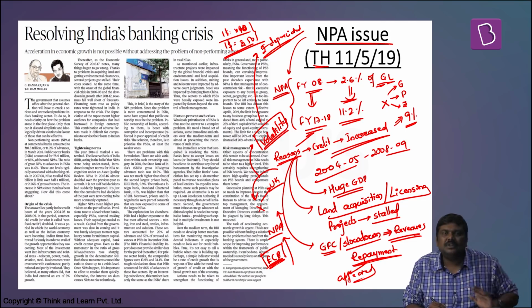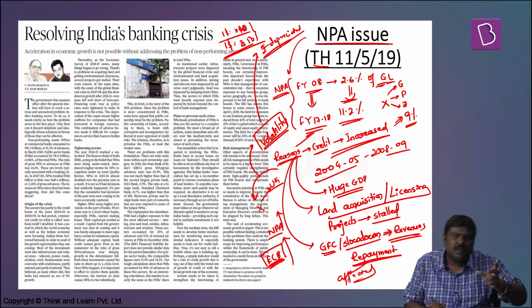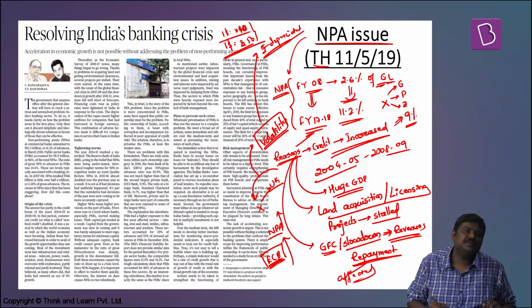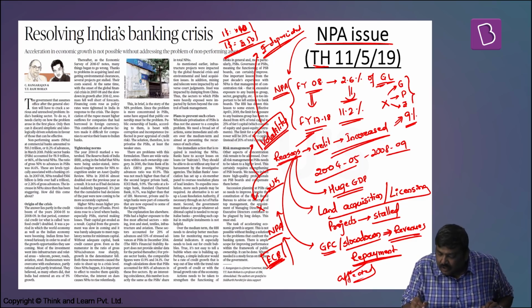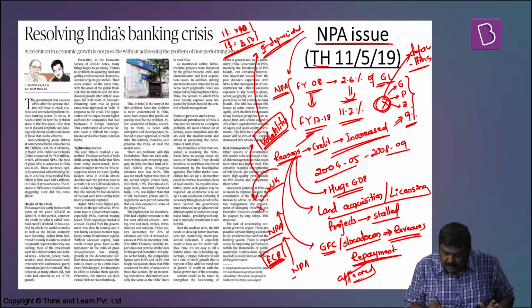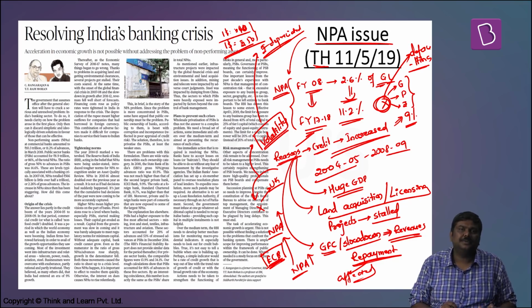Whenever the Indian rupee depreciates, the liability of ECBs on such companies is also going to increase. As a result of all these issues, these companies started defaulting on their repayments to the bank. As a result of this, NPAs in the banking sector increased.